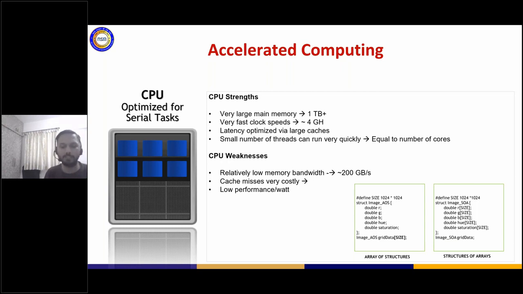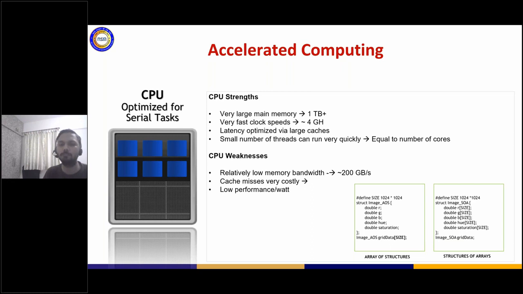What about the weaknesses, right? So let's look at the weakness. It has a very low memory bandwidth. If you look at the RAM, which is typical DDR4 that you get with CPU, the read speeds and the write speeds of it is in the range of around 200 gigabytes per second. Now you might wonder why I am talking about it. You might have seen that not all applications are compute bound, which means that even if I give you more compute, if your application is memory bound, what you should look in a processor is memory speed and not compute and not number of cores.